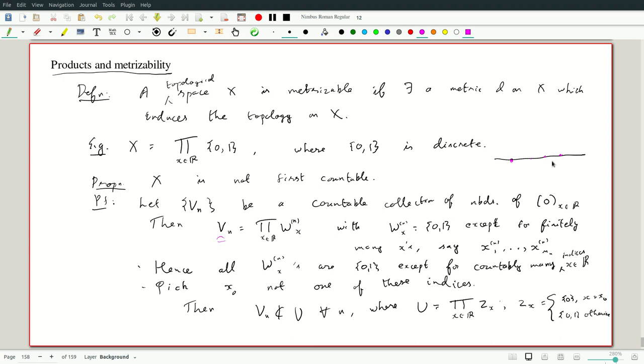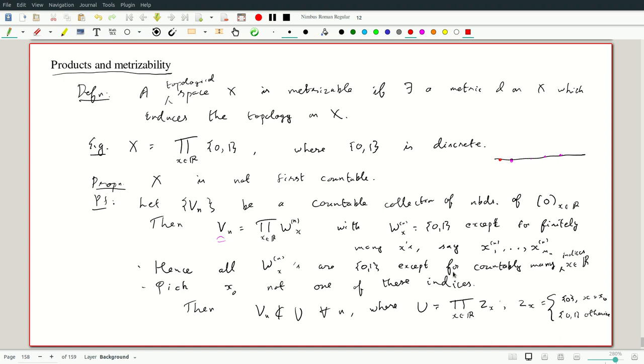Everywhere else it's going to include both 0 and 1. And now if I look at the union over all V_n's, totally there will be only countably many points where some V_n is just 0. Everywhere else, I'll pick a point which is not one of them, since the reals are uncountable. At that point I'll look at the subbasic open set, which is just 0 there, and the whole space everywhere else. And you see that that point is not contained in any of these.